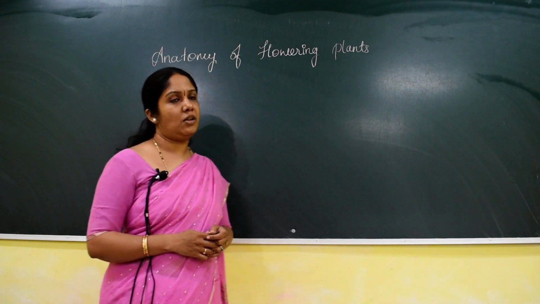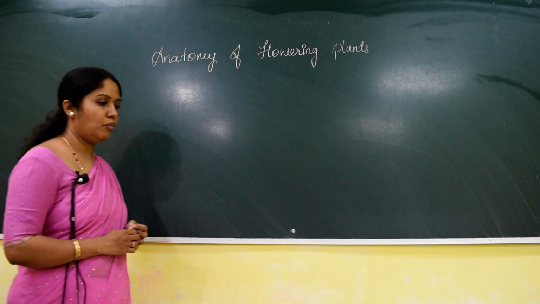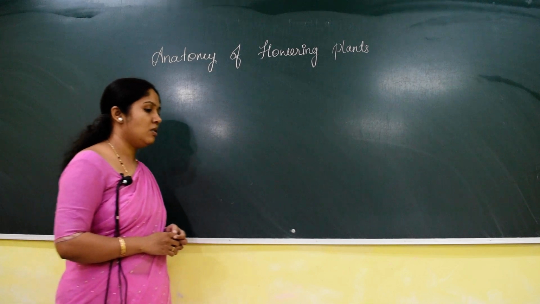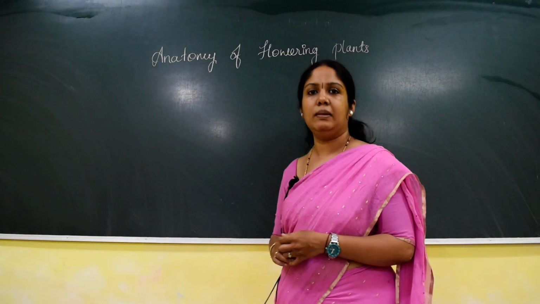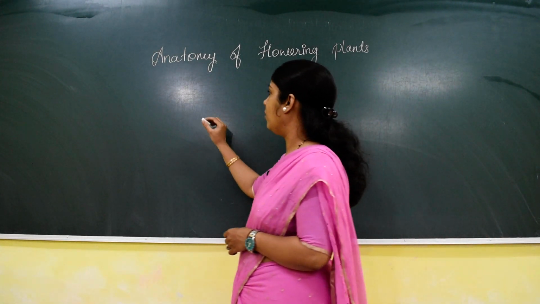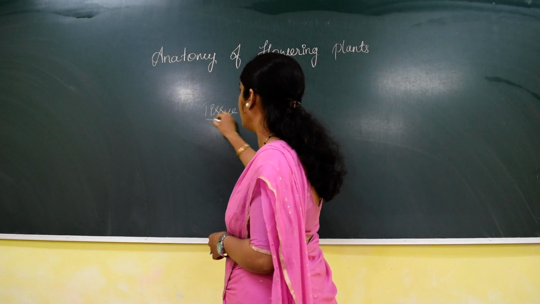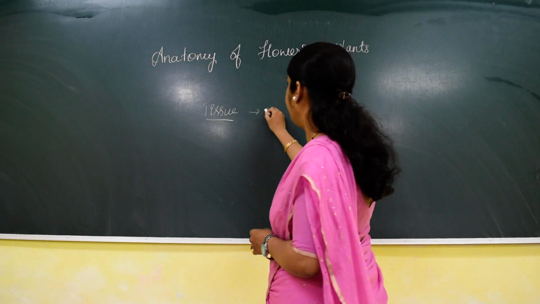Next we'll start with the chapter anatomy of flowering plants. This is one of the important chapters in your syllabus. In the anatomy of flowering plants, first we are going to study the types of tissues present in the plant. So what is tissue? We have already discussed this in the bridge course. So tissue is a group of cells.